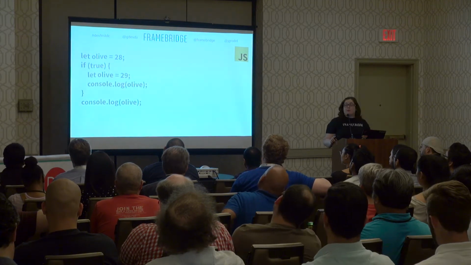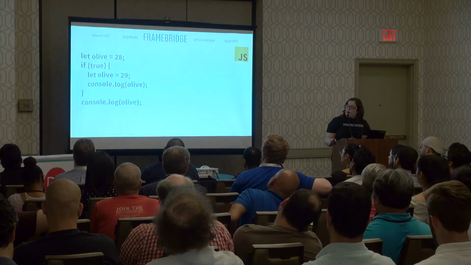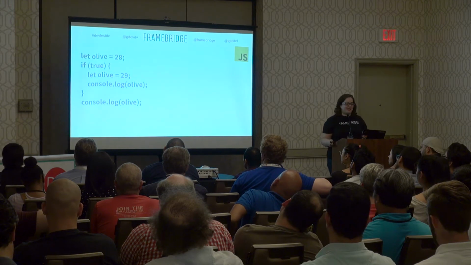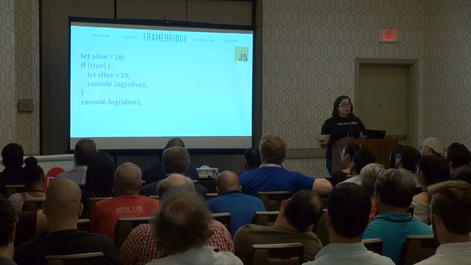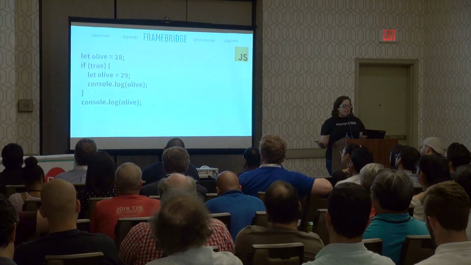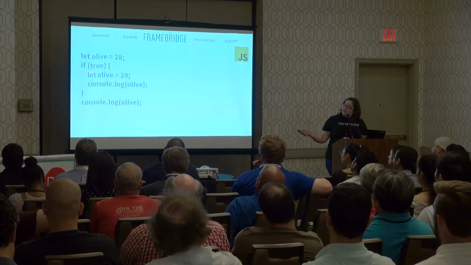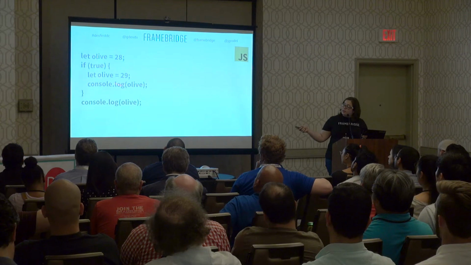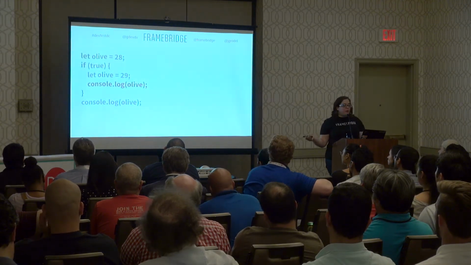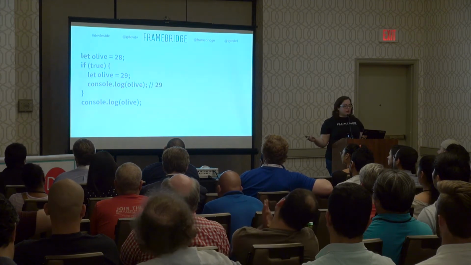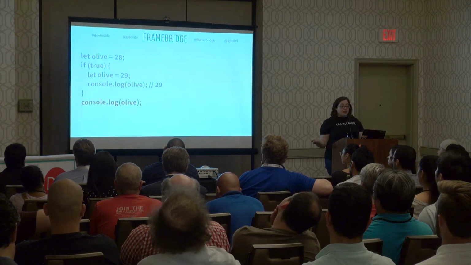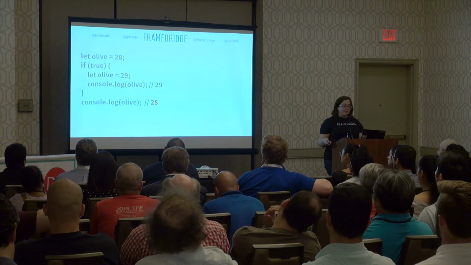We looked at some similar code to this with an if true earlier with var, and here's how that works with let. So this is where we see the difference between var and let. So I'll set up a let olive equal 26, and then I'll have this if true. So I'll always end up inside this if, and here I set up a let olive equal 29. When I take a look at the value of olive here, I'll see 29. And when I come out of that if statement, I'll see 28.